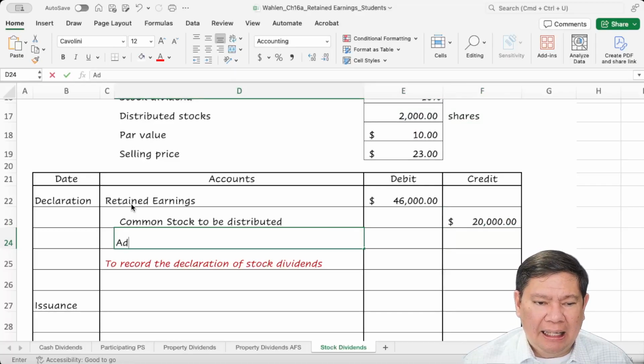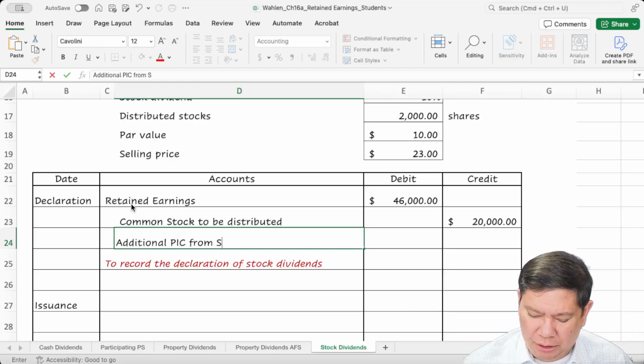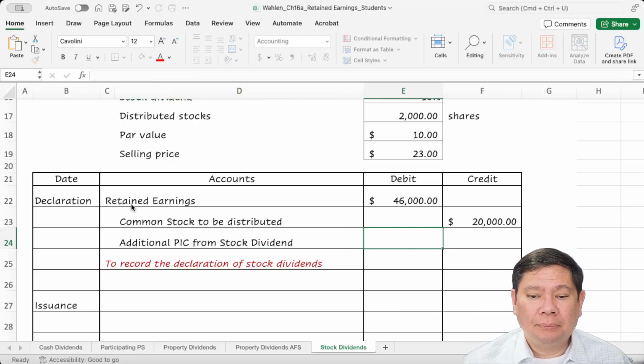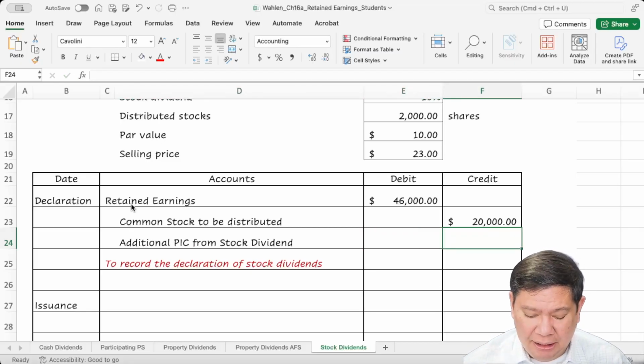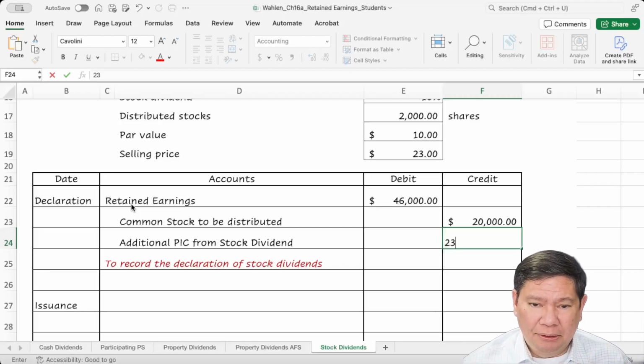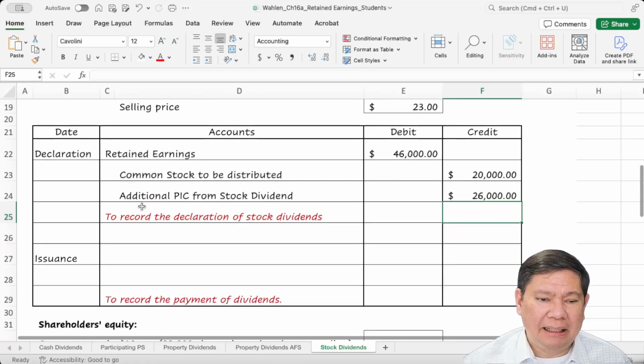And then additional paid-in capital from stock dividend, the difference between the fair value and the par value: $26,000. So that's the time of declaration.